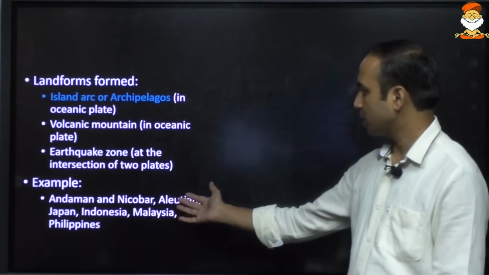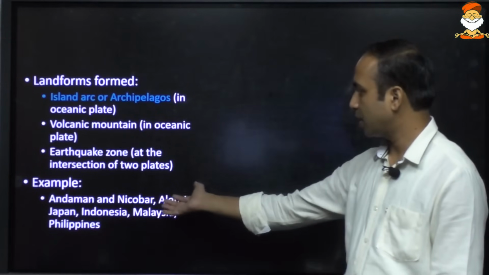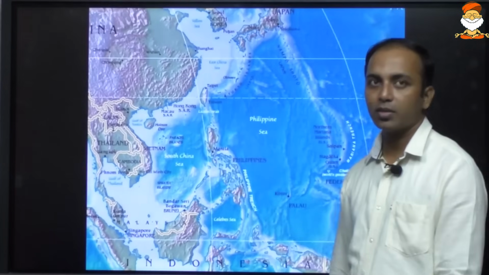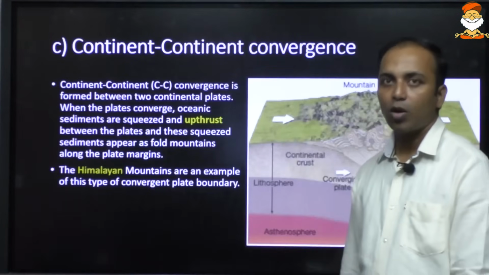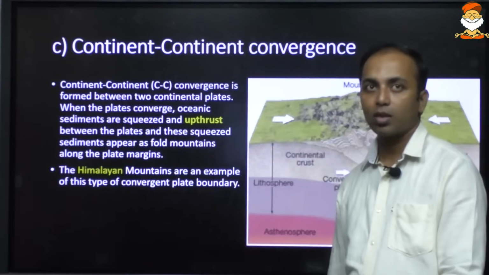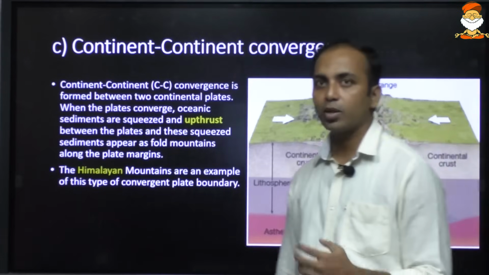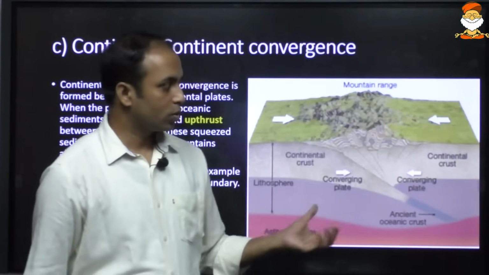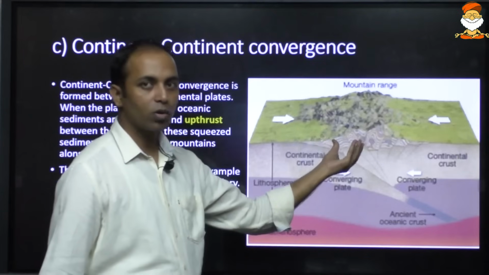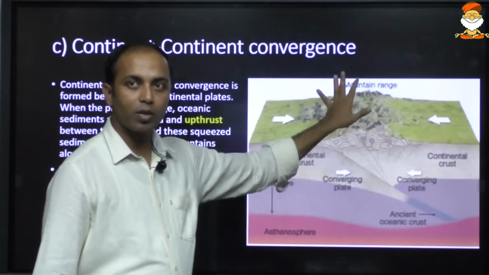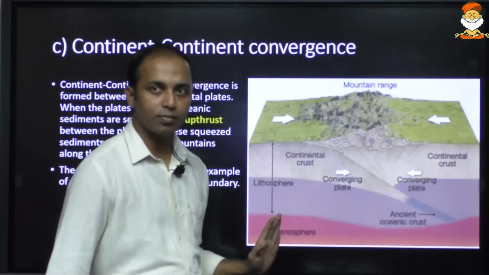For example, the Aleutian arc, Japan, Andaman Nicobar, Indonesia, Malaysia, Philippines, these are very good examples of ocean-ocean convergence. Now continent-continent convergence. Both plates are relatively lighter, so what will happen when two lighter plates are converging? There will be a zone of subduction, it will rise upwards, fold mountains will be there, but will it be volcanic? No volcanism.